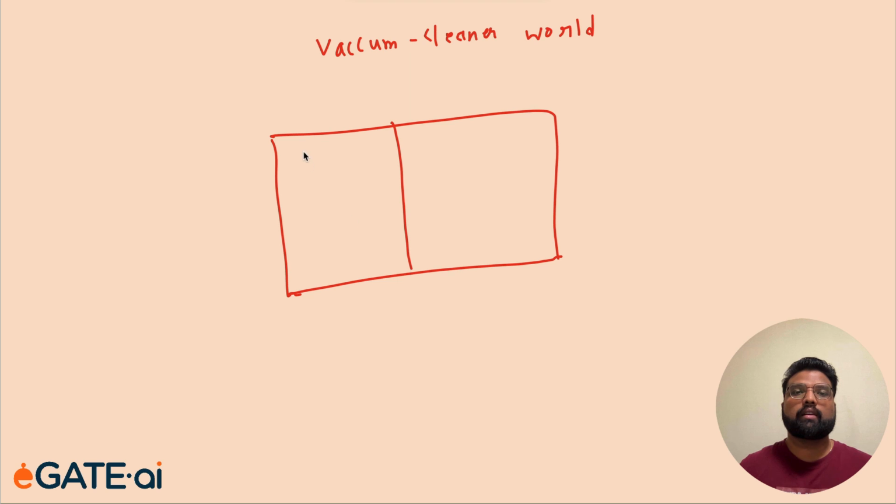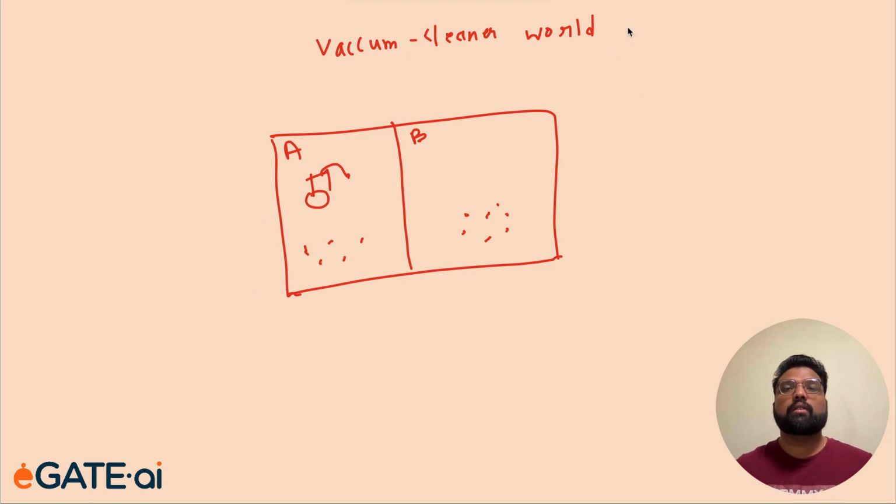One is A and one is B. And there is a vacuum cleaner located in this block A, and there is some dirt. So all the agents will have some goal. This is our agent, which is a vacuum cleaner. For this case, the goal is to clean the dirt.